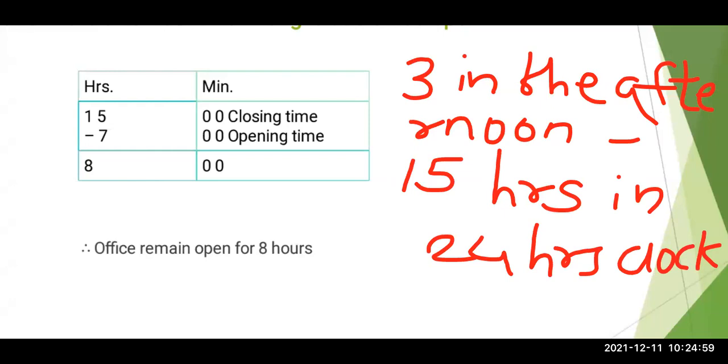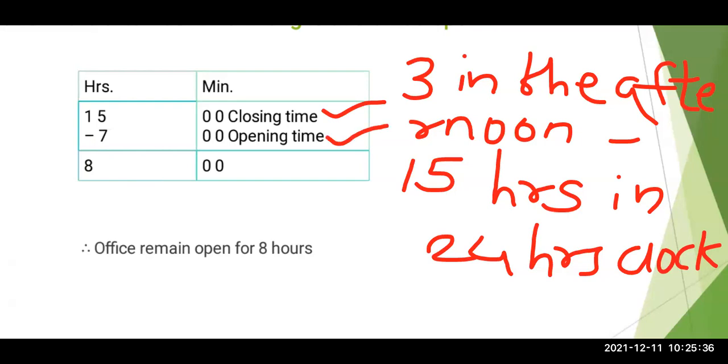Now in the first statement you will make a column, you will make a table, and write hours and minutes. First 15 hours means 15, and minutes you will write 0. This is a statement sum, so you have to write in a statement. So 15 hour is the closing time. And what is the opening time? The opening time was 7 in the morning. So 7, and minutes 00. That is the opening time.